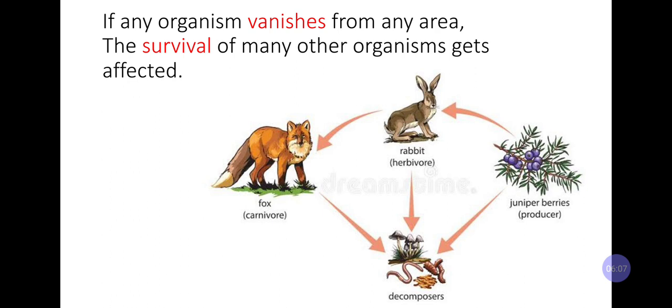So if these rabbits are not there or any kind of herbivore are not there, so the cycle will disturb and there is lots of grass. Because this rabbit is not there, so who will clear up the grass? Lots of grass. And as this fox is not getting food, so maybe its species is also coming to that position which is going to disappear. So in this way, if any of the organism vanishes, so it disturbs all other things and it disturbs the environmental balance also.